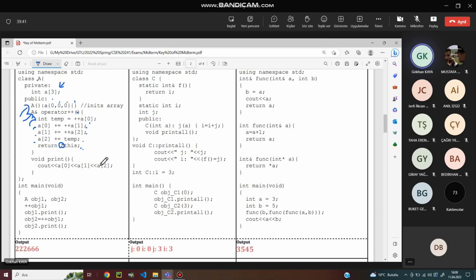In main, I create two A objects, object 1 and object 2. I call the pre-increment operator on the first object, then call its print member function. I call the pre-increment on the first object again, and I assign it to the second object.